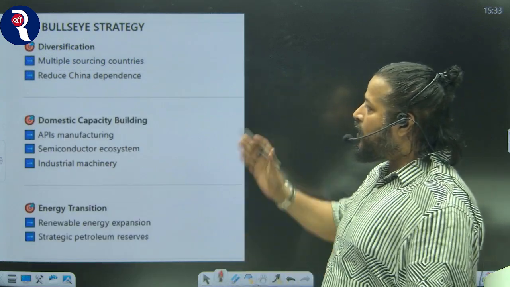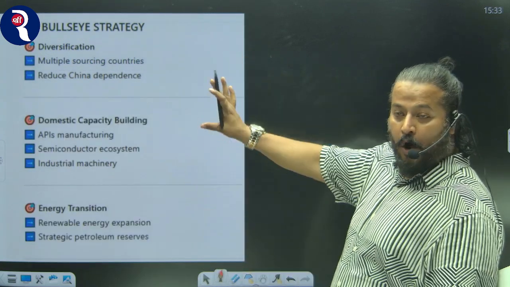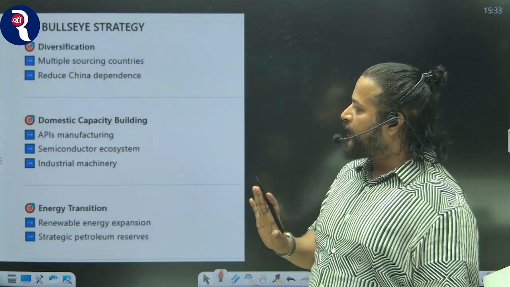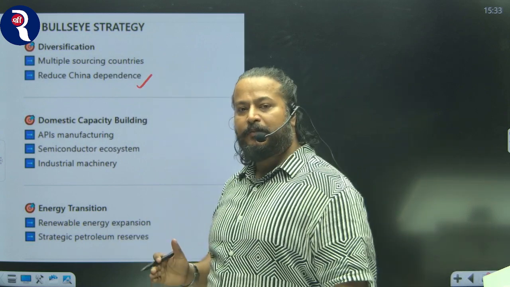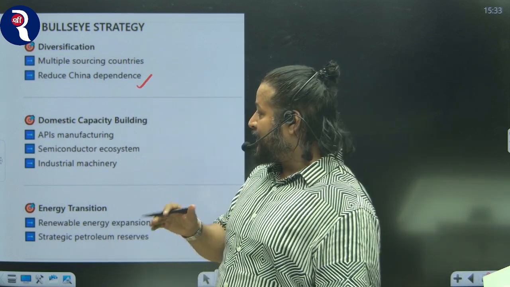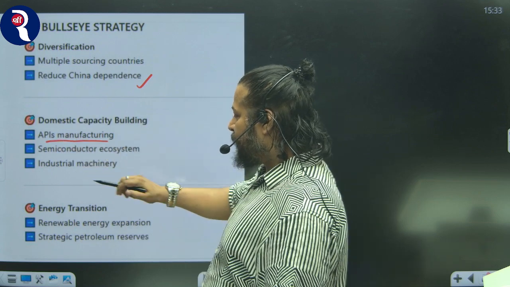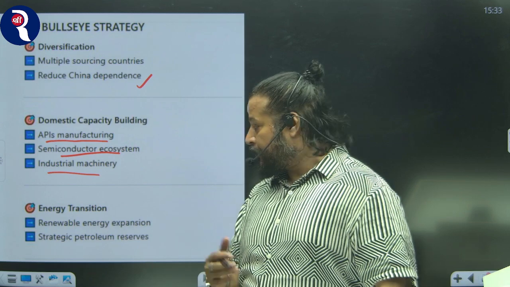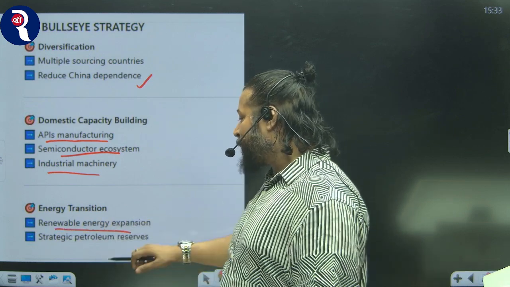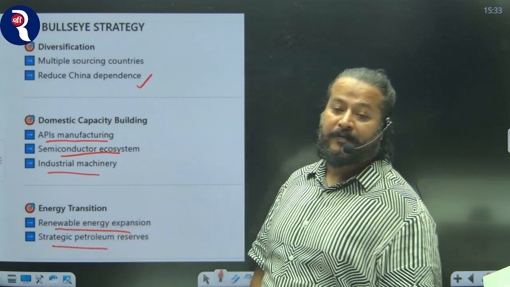Now, what the author says is that we have to go for diversification from multiple sourcing countries, reducing Chinese dependence. At the same time, we have to build our domestic capacities in API manufacturing, in the semiconductor ecosystem and industrial machinery. In terms of energy, we have to go for renewable energy expansion and strategic petroleum reserves as well.